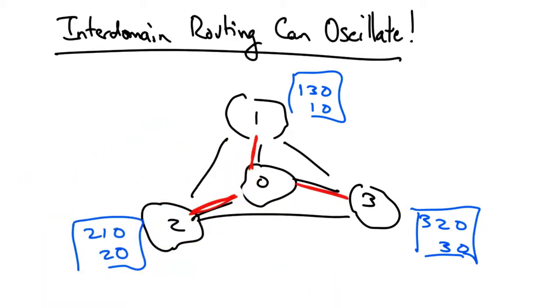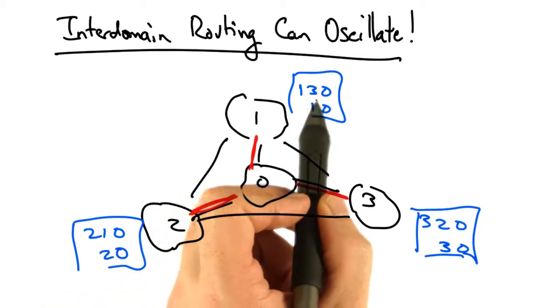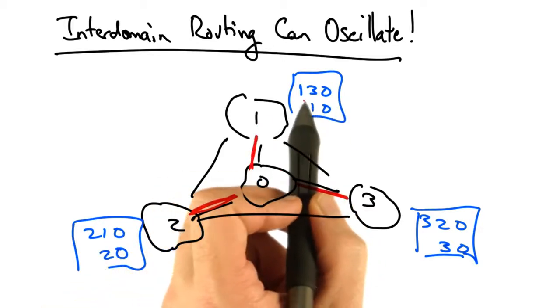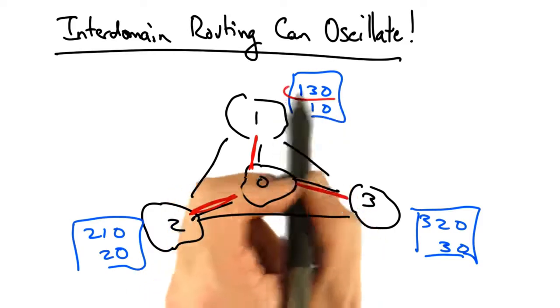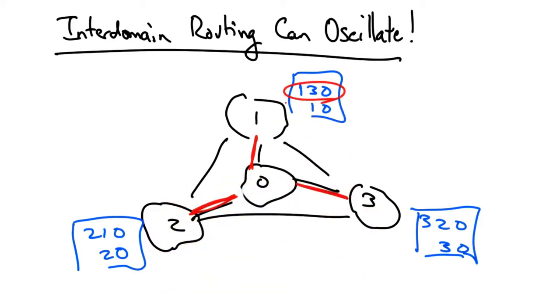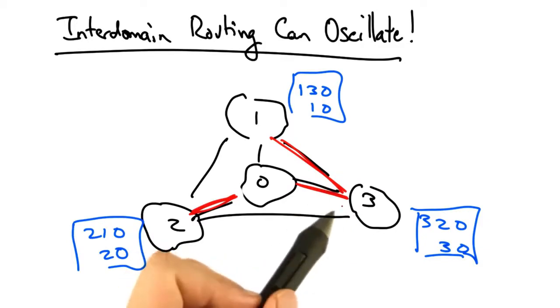Let's suppose that we started off with everybody selecting the direct path. Well, in this case, any one of these ASs would notice that it has a more preferred path. So for example, AS1 would see that because AS3 has picked the direct path, then in fact it could prefer 130. Now we enter into a situation where oscillations can occur indefinitely.